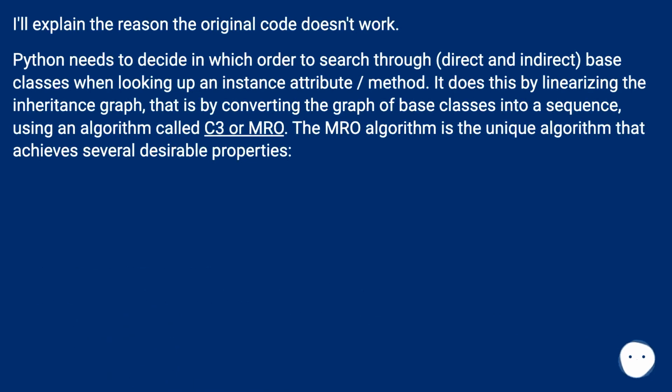I'll explain the reason the original code doesn't work. Python needs to decide in which order to search through direct and indirect base classes when looking up an instance attribute or method. It does this by linearizing the inheritance graph, that is, by converting the graph of base classes into a sequence using an algorithm called C3 MRO. The MRO algorithm is the unique algorithm that achieves several desirable properties.